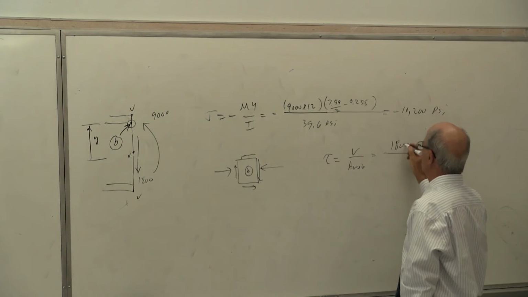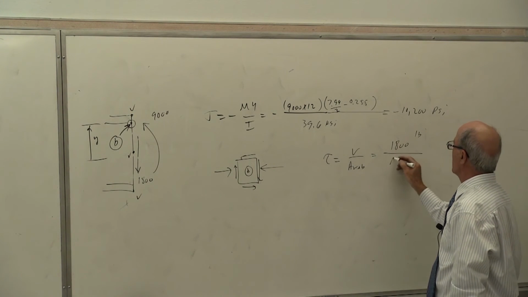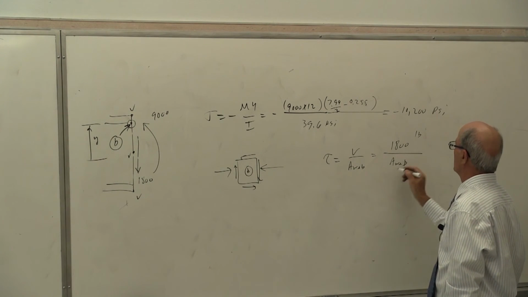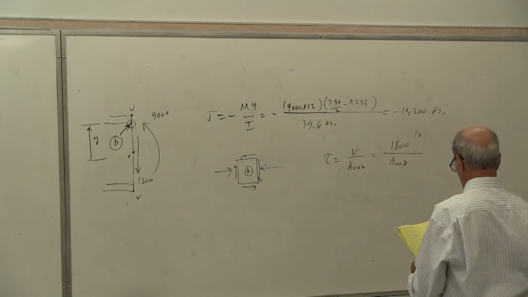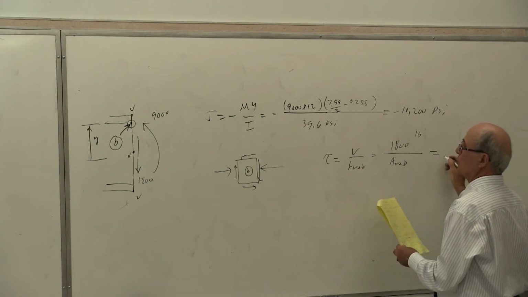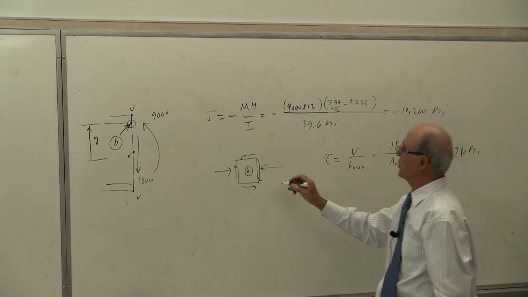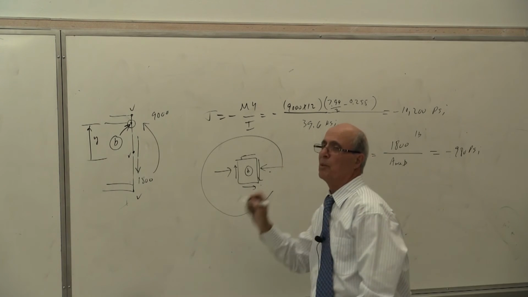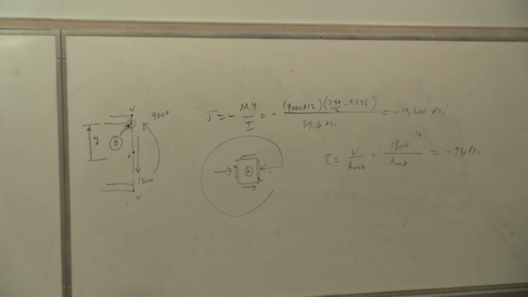The shear force is 1,800 pounds divided by the same area. We had it over there, because I don't have to repeat it. I just used it a while ago. And that one becomes equal to minus 900 psi. So this is the state of stress, minus and minus. Everybody understand that? Now I need to check only the principal stresses.